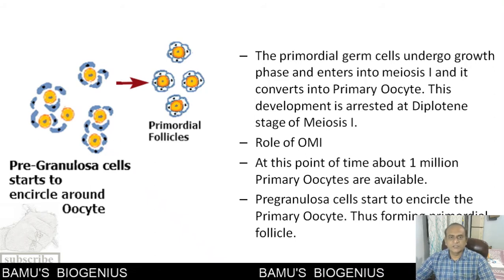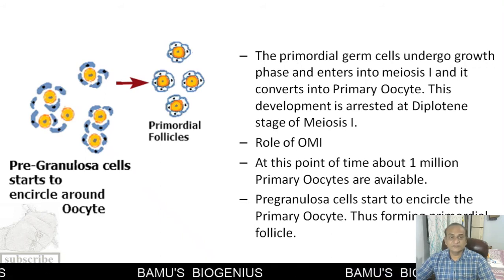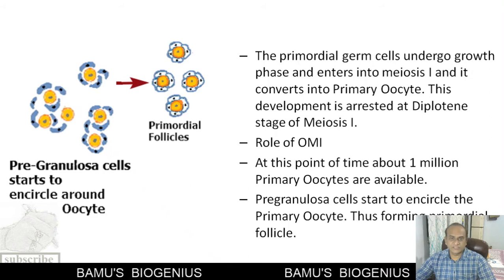And it has been found that this OMI is a very small protein of only 500 Dalton, and it is not species specific, and it has a reversible action.